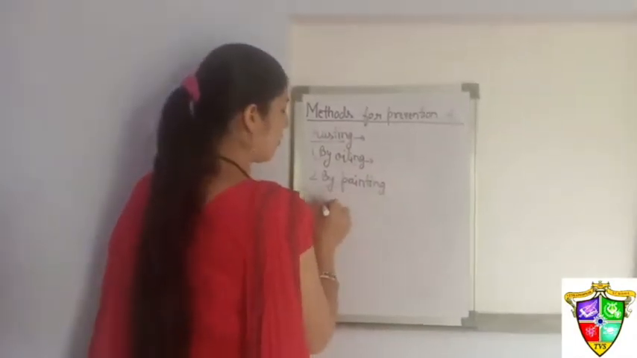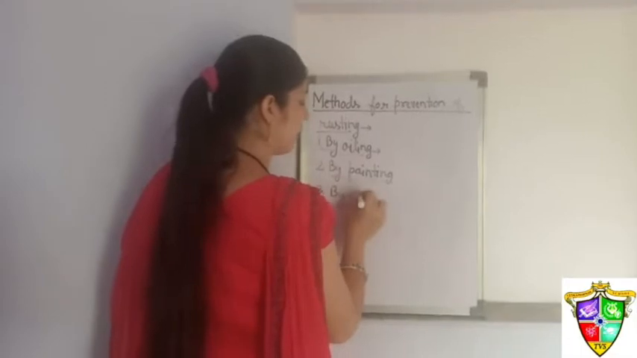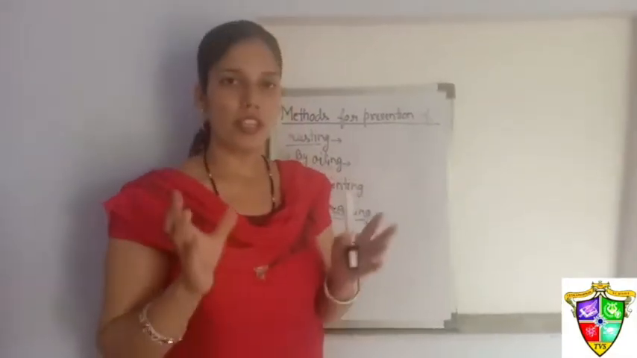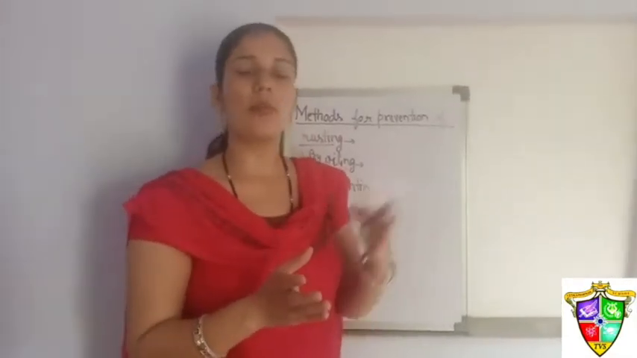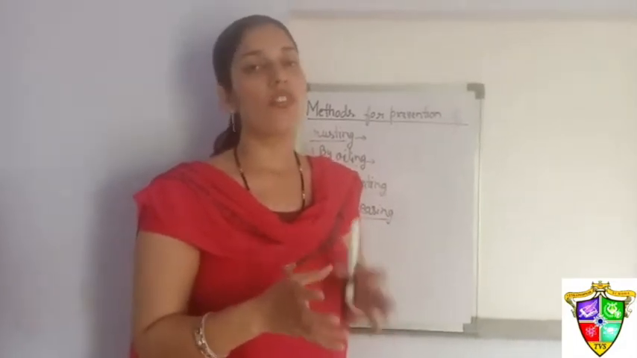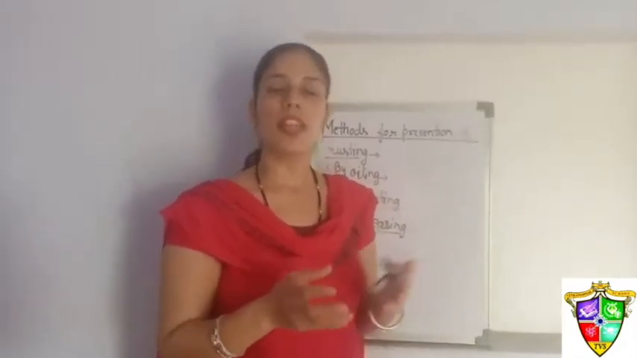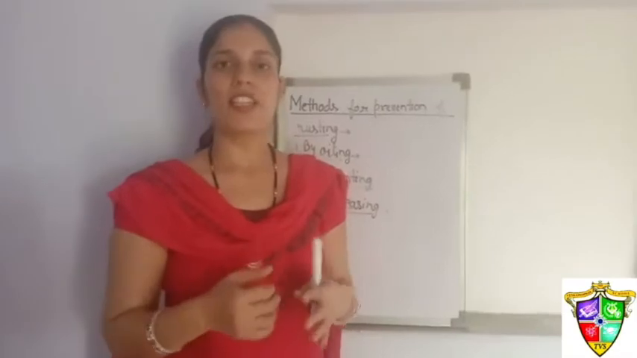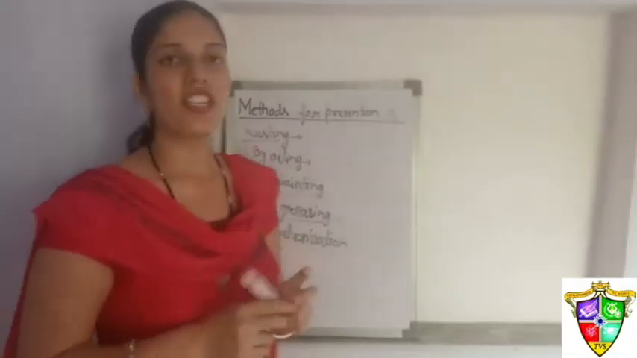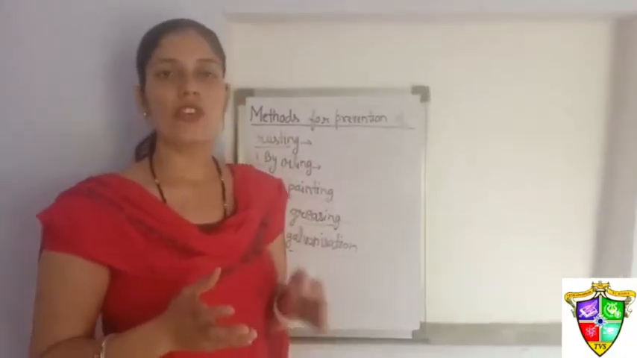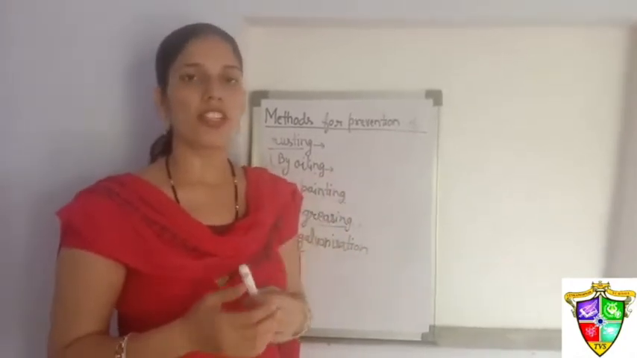Third method is by greasing. If we put grease between iron objects in machinery, the machinery not only works well, it also prevents them from rusting. Fourth method is by galvanization. Now what is galvanization? Putting a layer of zinc over the iron object is known as galvanization.